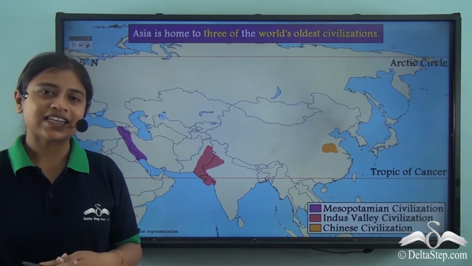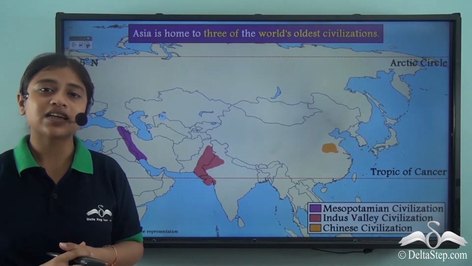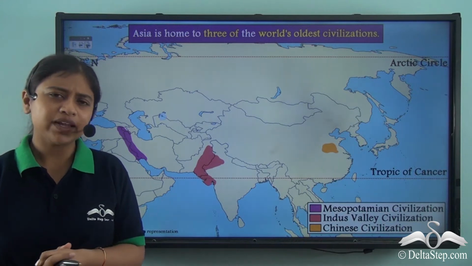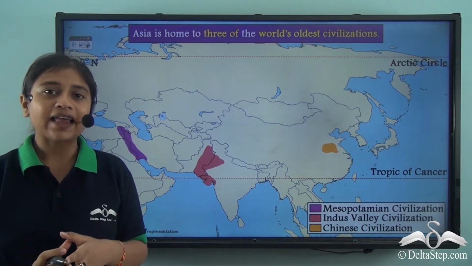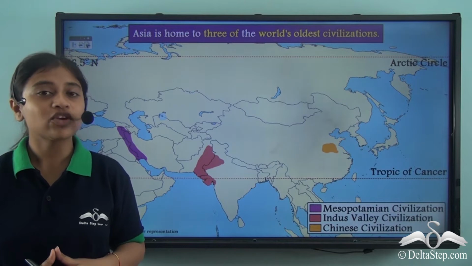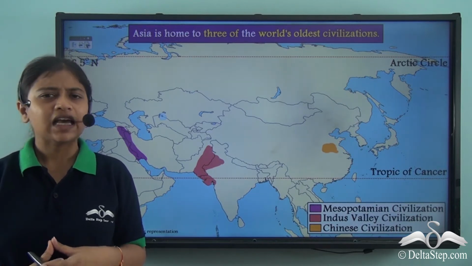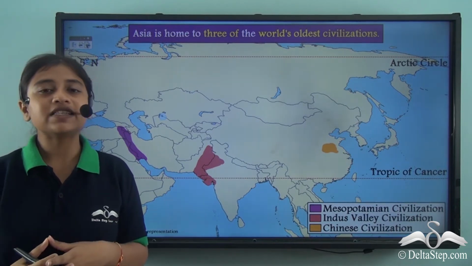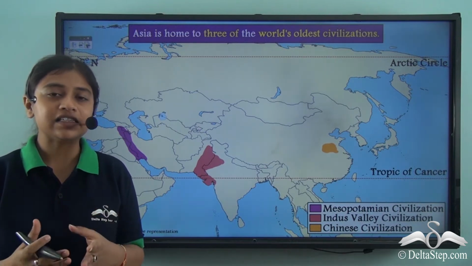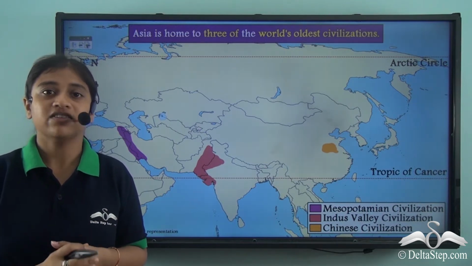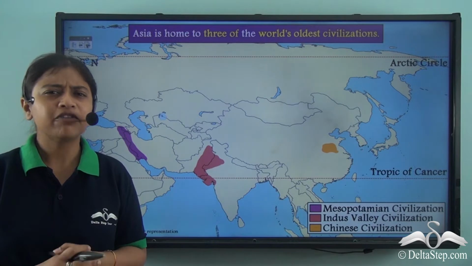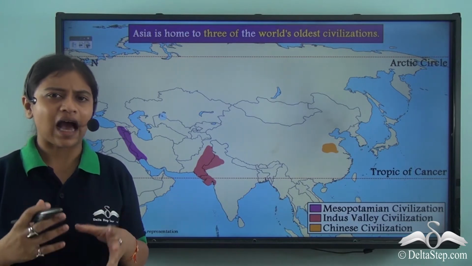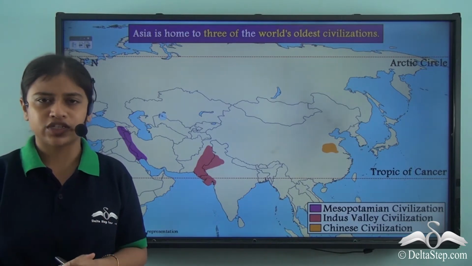In our previous lesson, we learnt about the southern plateaus. Southern plateaus are the most stable and the most ancient landforms of the continent of Asia. In this lesson, we will be taking a look at other physical divisions of Asia that are very important. But before we do that, let's recap a fact that we have already looked into.